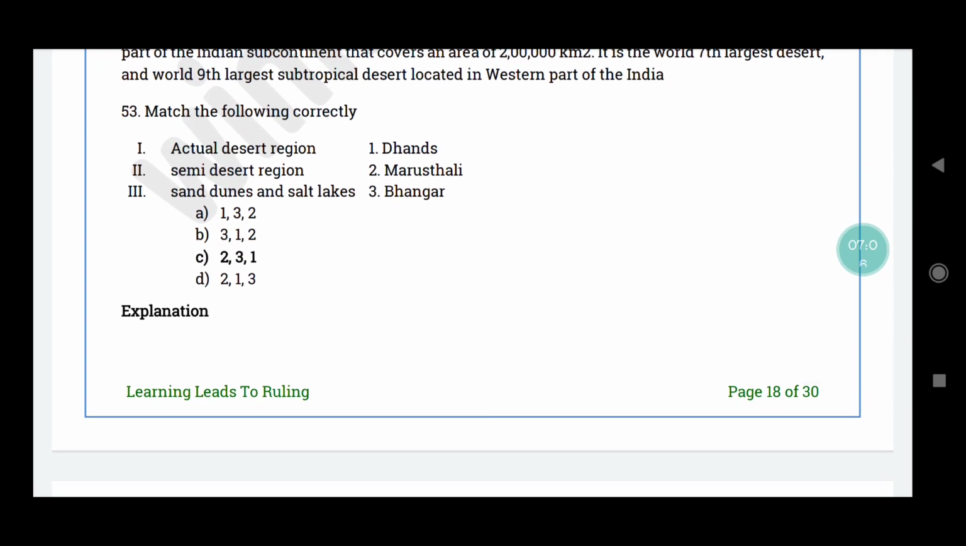53rd question. Match the following correctly. Actual desert region Dans, semi-desert region Marustali, sand dunes and salt lakes Bangar. The correct answer is option C. Actual desert region Marustali, semi-desert region Bangar, sand dunes and salt lakes Dans.